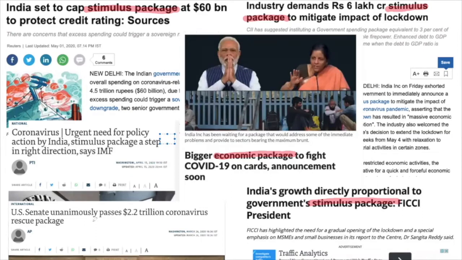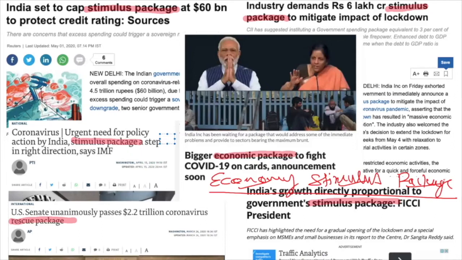US Senate unanimously passes $2.2 trillion coronavirus rescue package. Coronavirus, urgent need for policy action by India. Stimulus package, a step in the right direction, says IMF. The content of all these news is centered around the concept of economic stimulus package. We must understand the basics of it to understand the relevance of news and its utility for the exam. So our topic is economic stimulus package.